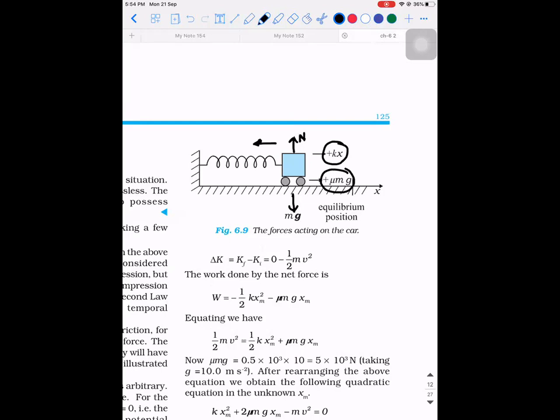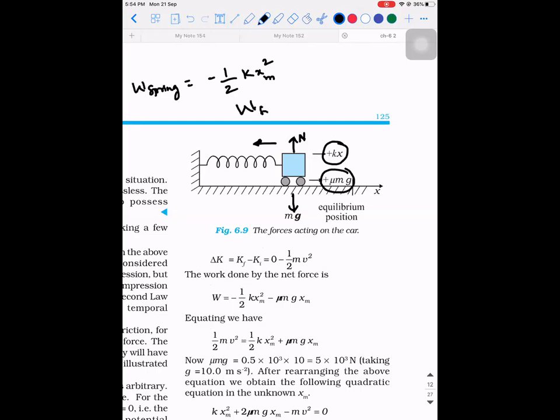Yes, sir. Now tell me, what is the work done by the spring? So work done by the spring is minus half into K into X max square. Correct? Why did I use a minus sign here? You remember in the derivation I told you there is a minus sign. So work done by the spring is this value.